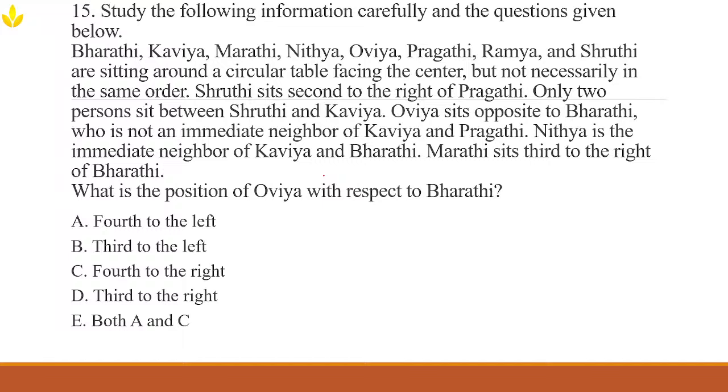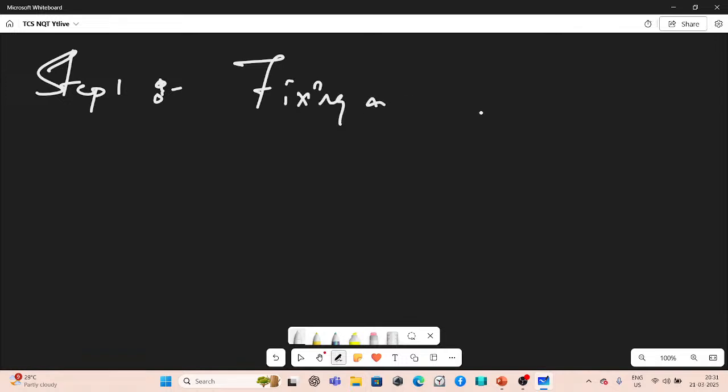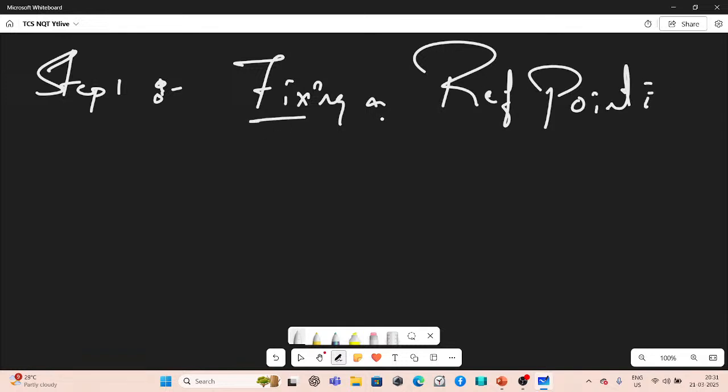Pick any single person as a fixed reference point. That should be your very first step. This comes under seating arrangement based questions. For circular seating arrangement problems, it is common to fix one person at a reference point. That would make the job easier for us. So the first step is fixing a reference point. Let's assume that Bharti sits at position 1.